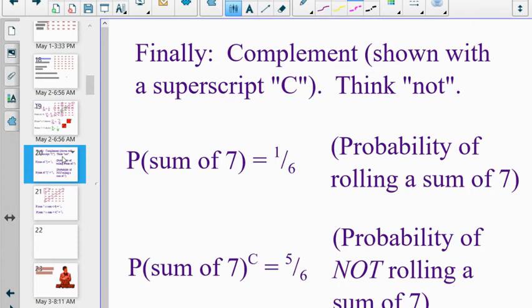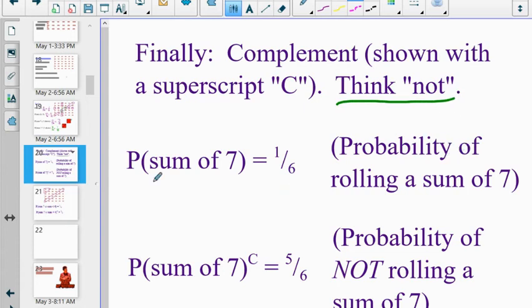A 45-degree angle's complement is another 45-degree angle. Complement in this context means a similar thing, but instead of completing 90 degrees, we're using complement to complete 100%. Another way to think of it, and the way that I think is probably going to be the most helpful to you guys, is to think the word not.